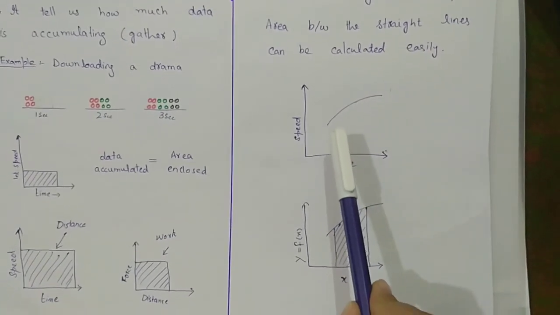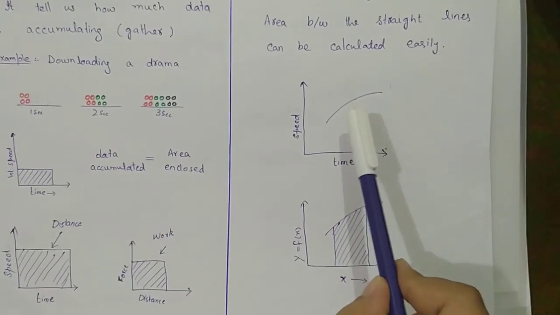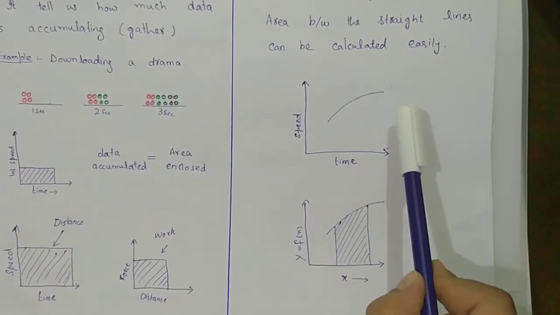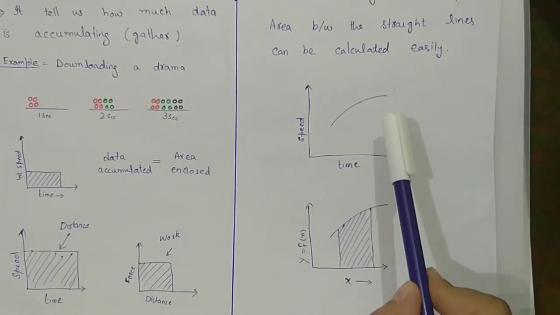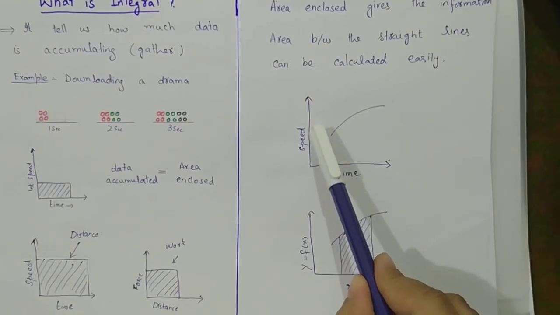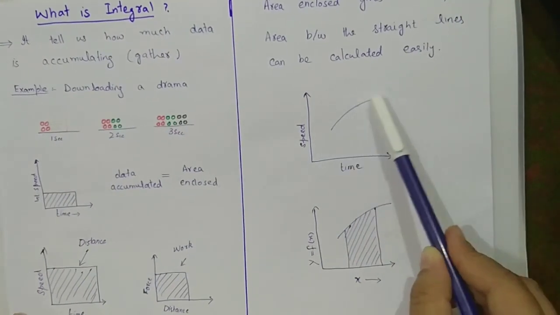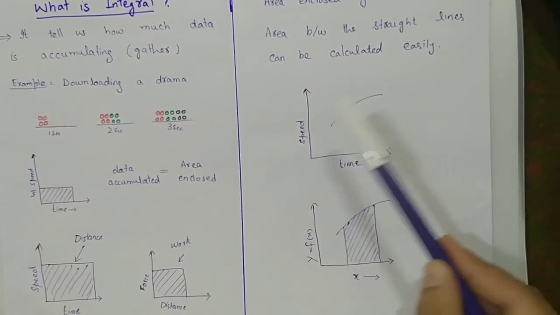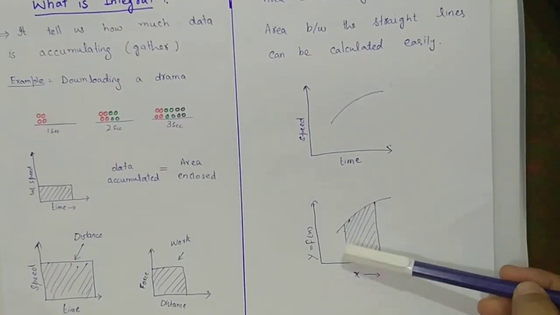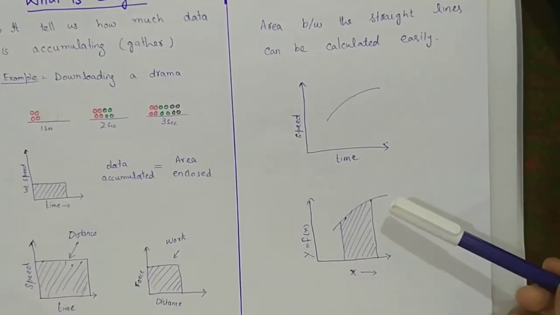But in reality, it doesn't happen, because when we move in a car, the car cannot move with a constant speed. We have to use the brake many times, so we cannot maintain a speed at the same level. So we have a curve path. In most of the examples we have this curve path, and to calculate the area under the curve is a very difficult task.